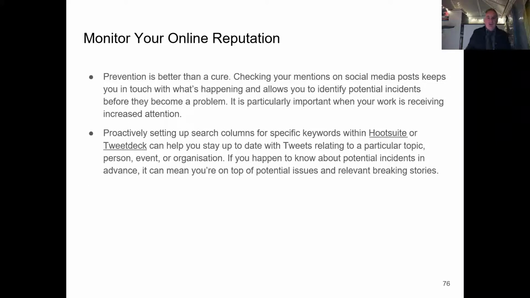So monitor your online reputation. As they say, prevention is better than a cure. So think about mentions on social media, keeps you in touch with what's happening, and it helps you identify any potential incidents before they become a problem, especially if your work is receiving increased attention. And it's also very good for capturing the impact of your work.